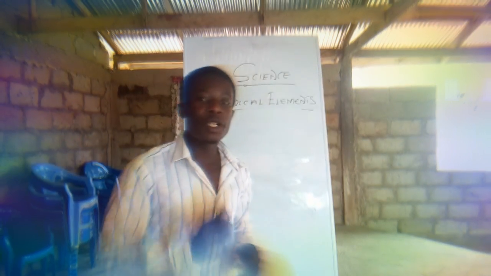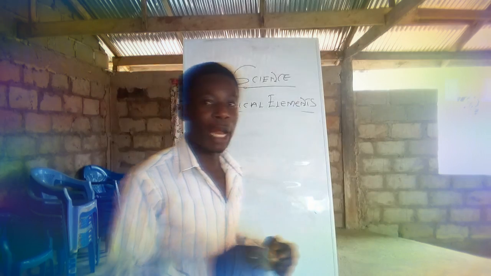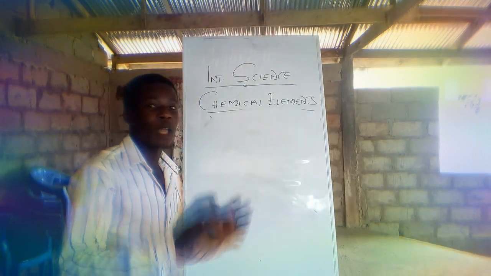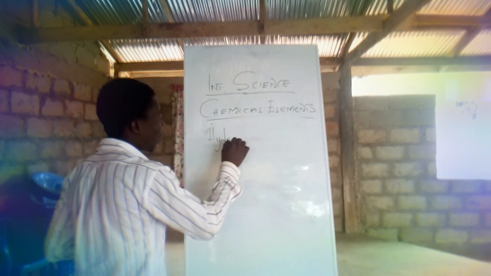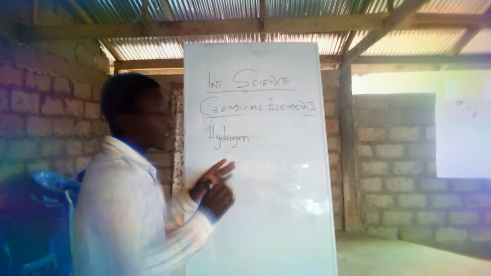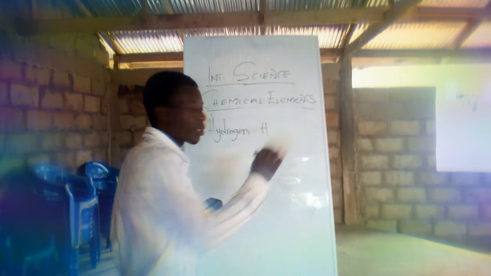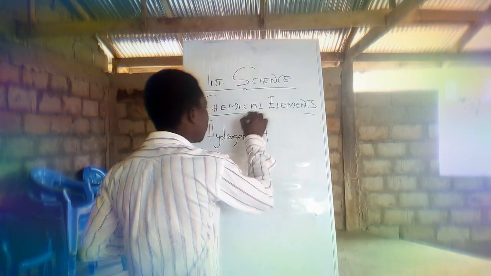So with the first 20 elements, we have the first one with its atomic number to be what? 1. And the first element according to the periodic table is hydrogen. Hydrogen is the first one. And the symbol of it is H, because every element is represented by what you call what? Chemical symbol.